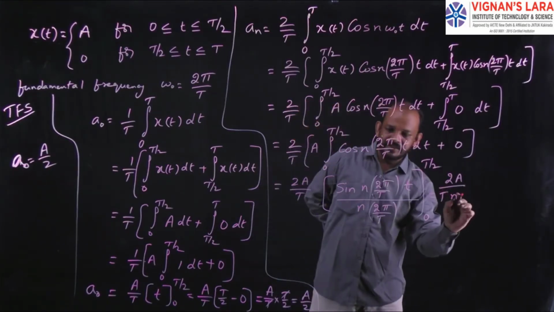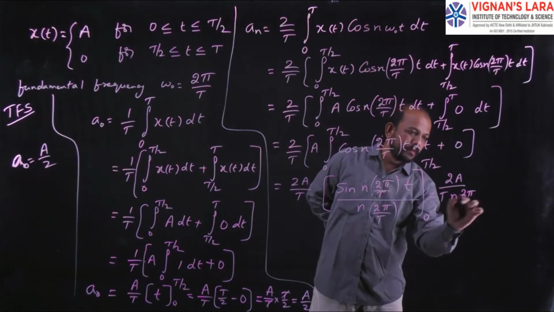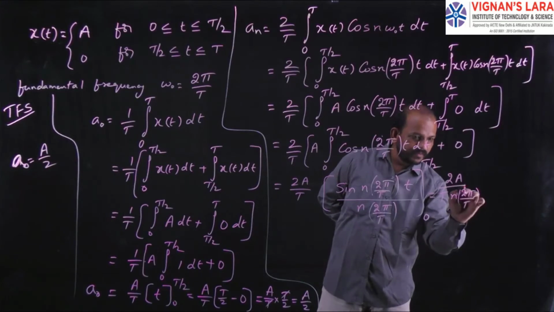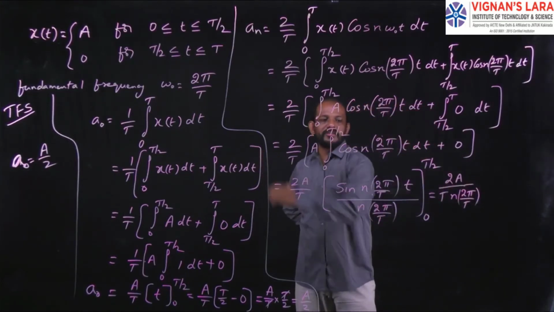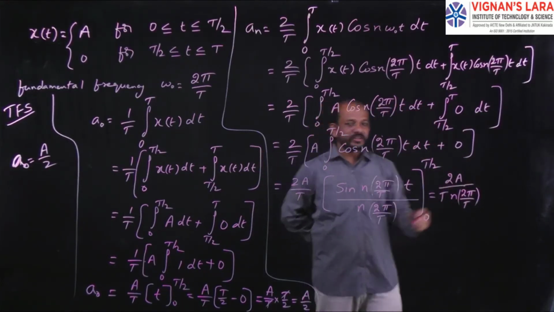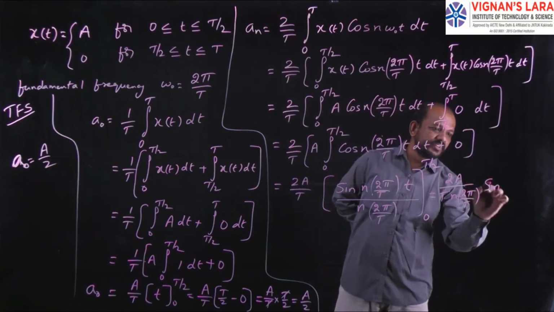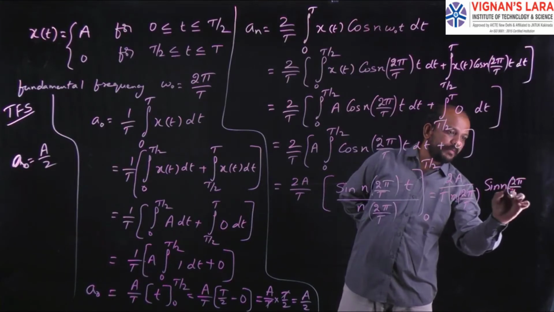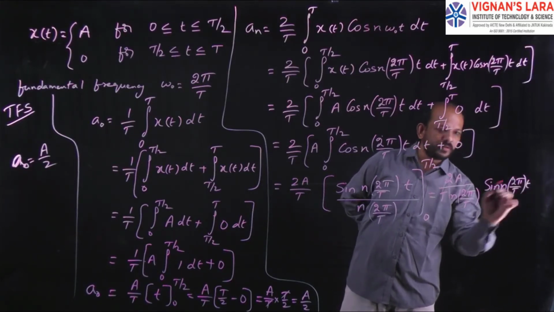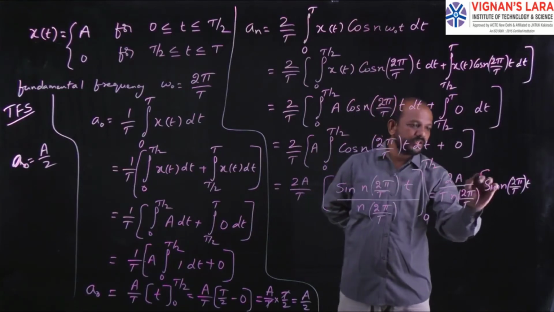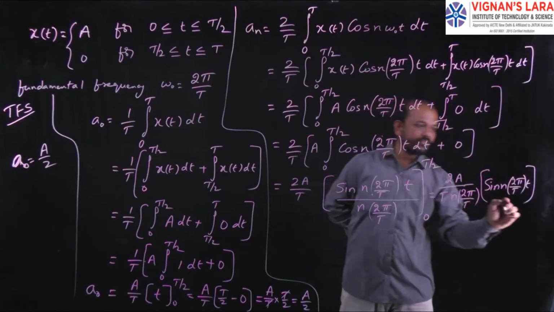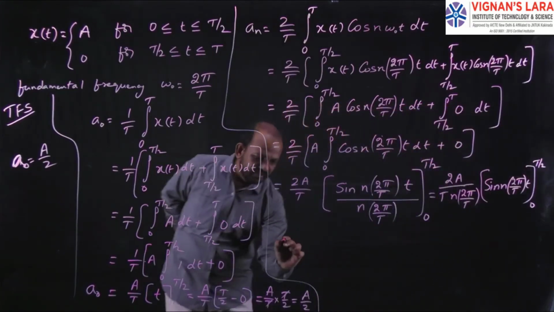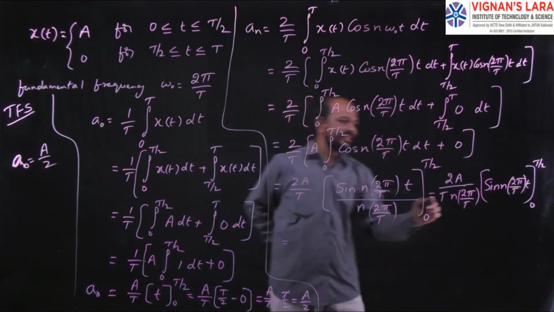That gives 2A by T into 1 over n 2 pi by T, and what is left is sine of n 2 pi by capital T into small t, with limits from 0 to T by 2. So that will be equal to, what will get cancelled?